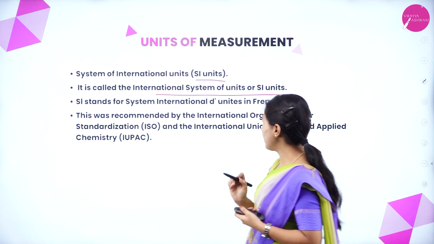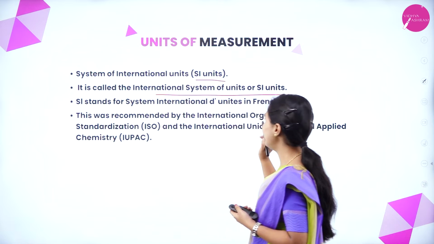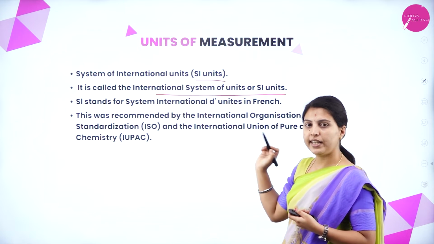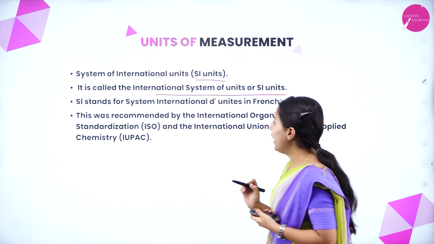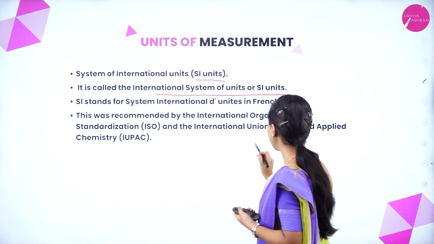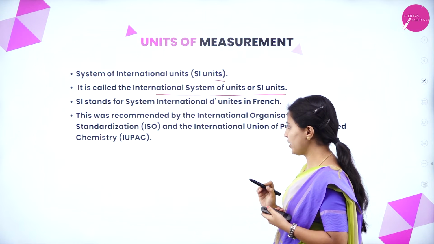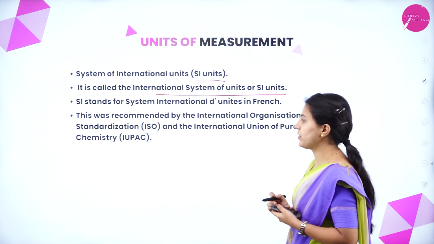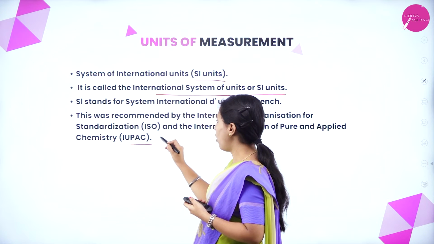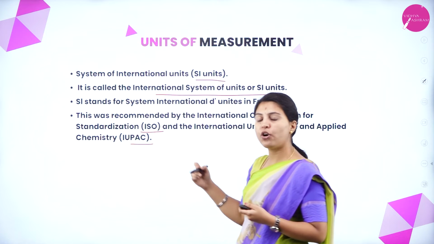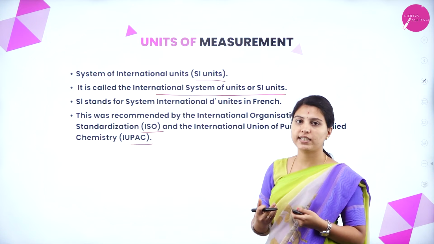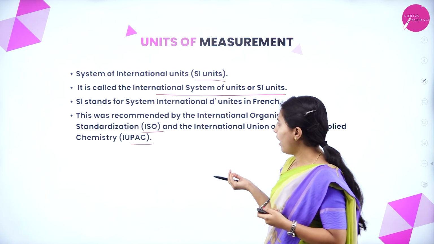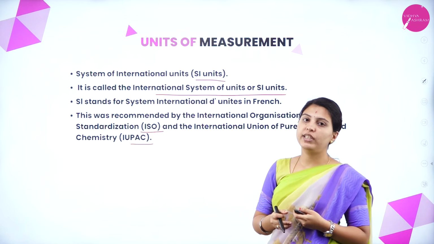SI stands for Système International d'Unités in French, where it was first proposed. This was recommended by the International Organization for Standardization, ISO, and the International Union of Pure and Applied Chemistry, IUPAC. These are two well-known organizations, and they recommended the SI unit system.